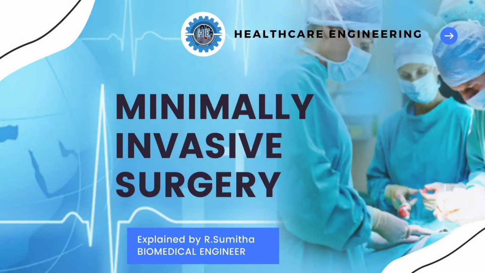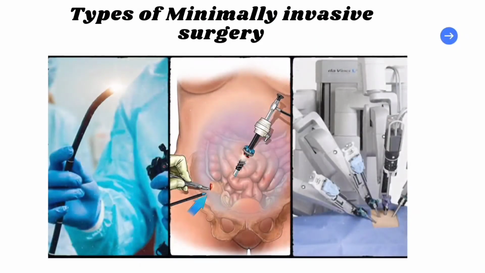Here is the part 2 video of minimally invasive surgery. If you are yet to watch our part 1 video of minimally invasive surgery, kindly watch it soon in our YouTube channel. What are the types of minimally invasive surgery? The first one is the endoscopy. In endoscopy, the surgeon uses an endoscope to diagnose or treat a problem. The endoscope is inserted through a natural orifice in the human body.